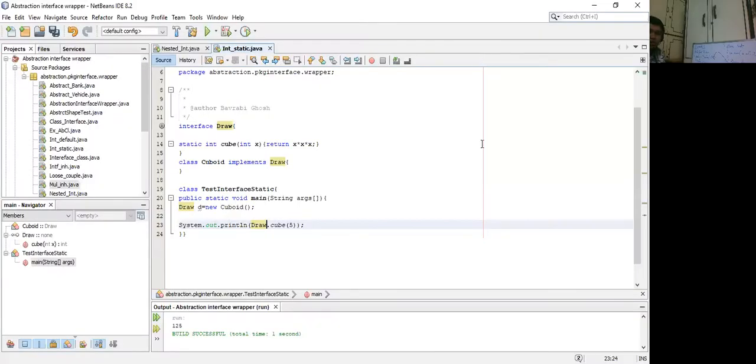So this is the example that I was talking about. Interface Draw, the name of the interface is Draw. Inside that we have this static method cube. We are passing a parameter here, int x, and since it has a return type int, it will be returning some integer value, which we will be obtaining by multiplying the parameter 3 times. So we are actually getting a cube, x cubed. Next, the class implements Draw, but this class has been used only to implement that particular interface. We are not adding any body to that class.